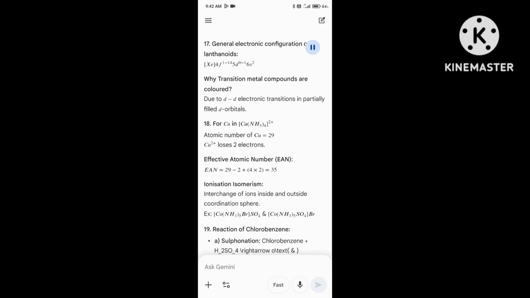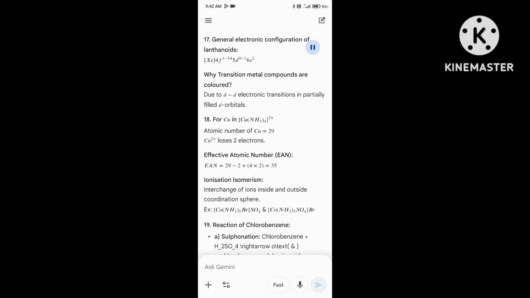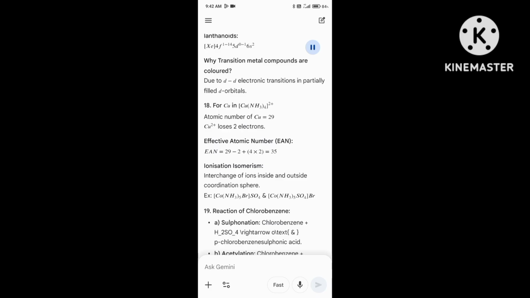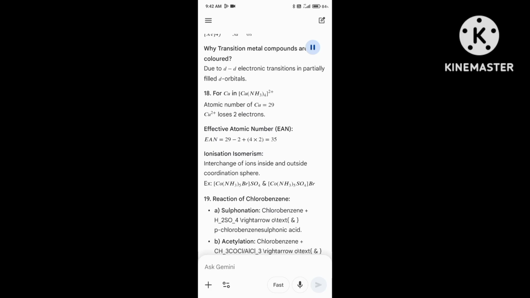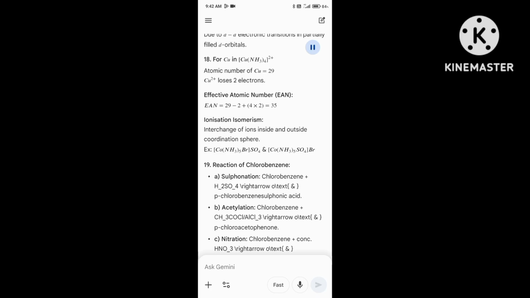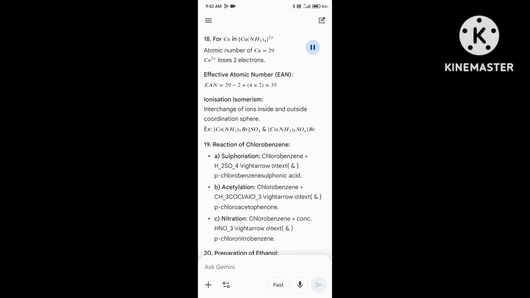18. [Cu(NH3)4]2+. Atomic number of Cu equals 29. Cu2+ loses 2 electrons. Effective atomic number, EAN equals 29 minus 2 plus 4 times 2 equals 35. Ionization isomerism: interchange of ions inside and outside the coordination sphere. Example: [Co(NH3)5Br]SO4 and [Co(NH3)5SO4]Br.